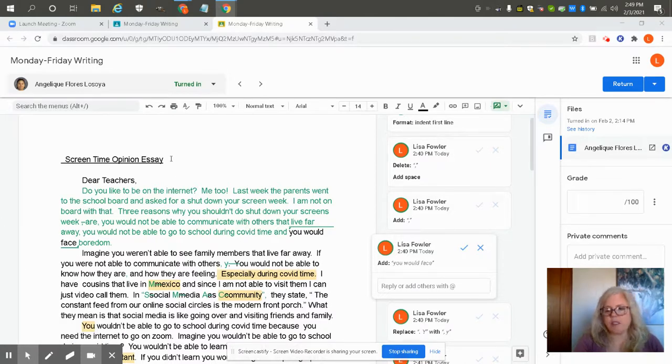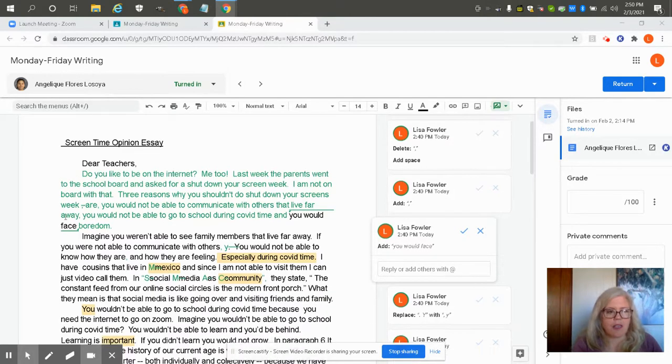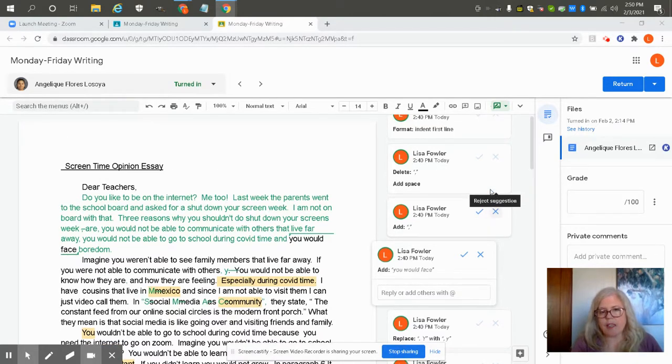So she addressed her essay to the teachers of the school. She mostly remembered to indent it. You can see that right here, I gave her a suggestion that she needed to indent. And what she can do with that, as she's seeing her comments, is actually accept or deny.